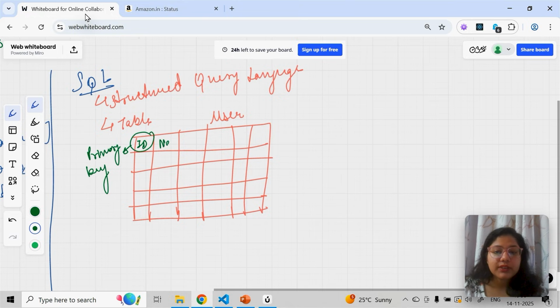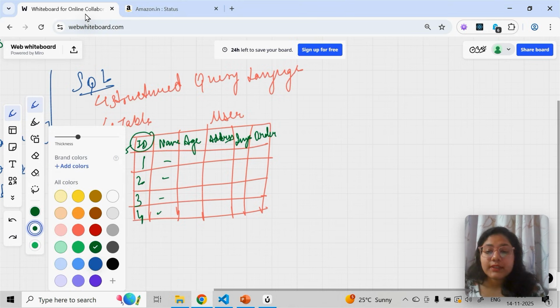Okay, now user can have name, user can have age data, user can have, let's say, some address, user can have some image, and user can have maybe order history details. Now, here, let's say data will come, IDs will come, and some name, all this data will be filled.